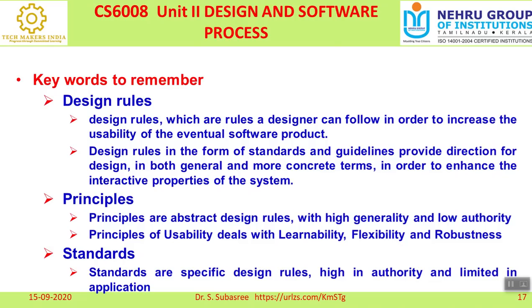And the second one is standard. So whenever you are designing a rule, it should follow some standards, high in authority and limited in application. So we will be framing standards. For example, when you say it is a standard model, then people will accept it, is it not? That is called standardization of the product.